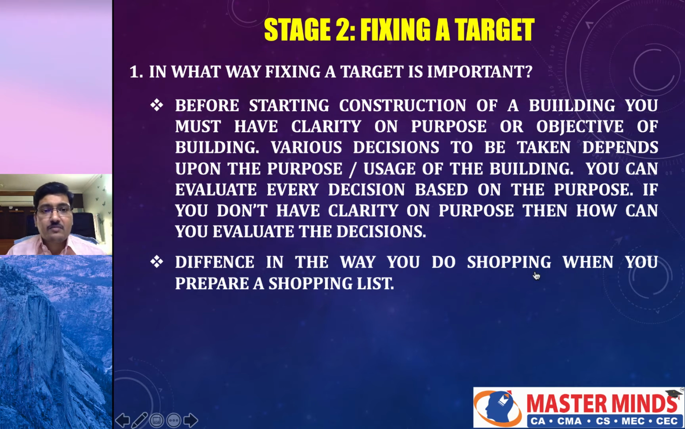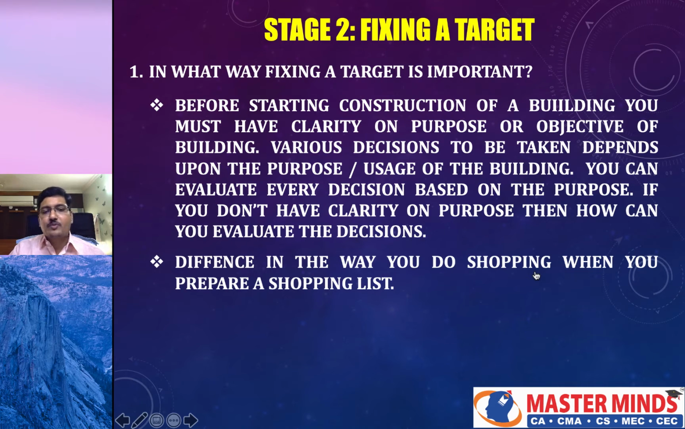Various decisions to be taken depend upon the purpose or usage of the building. For example, various decisions with respect to architecture purely depend on the purpose or usage of the building. I cannot construct a school and later on use it for a shopping mall. Impossible. Constructing a shopping mall is entirely different and constructing a school is entirely different. You can evaluate every decision based on the purpose. So if you don't have clarity on purpose, then how can you evaluate the decisions?